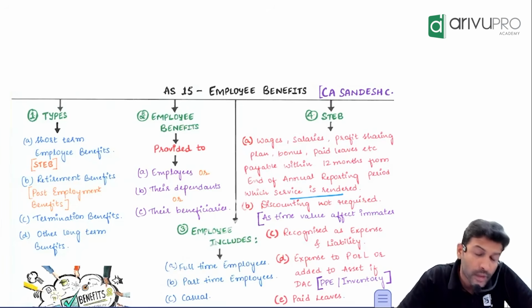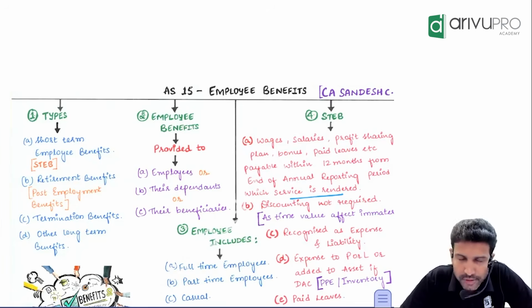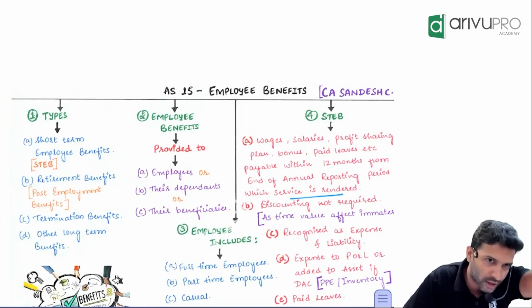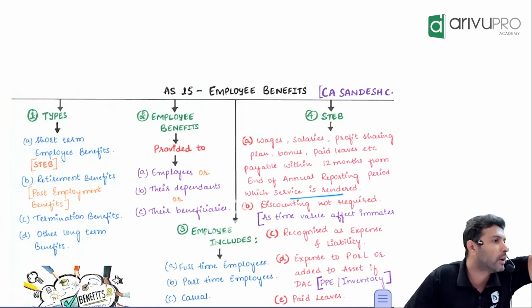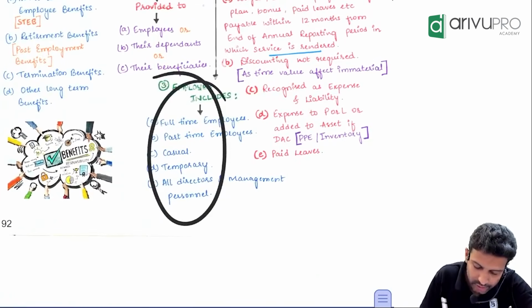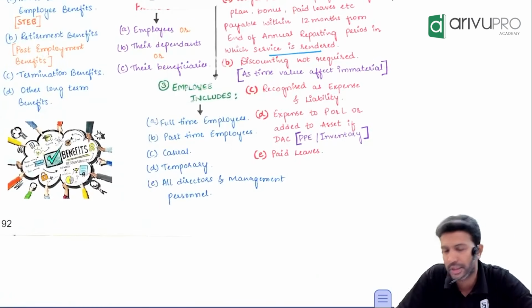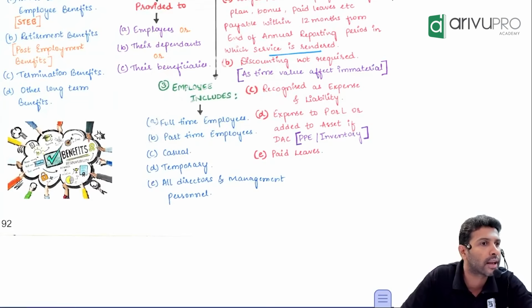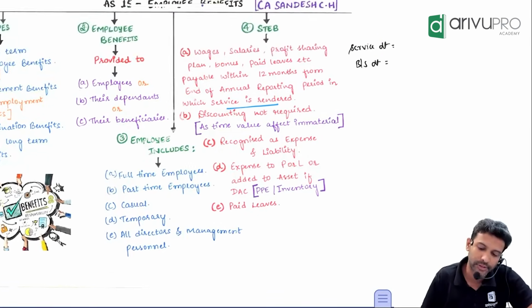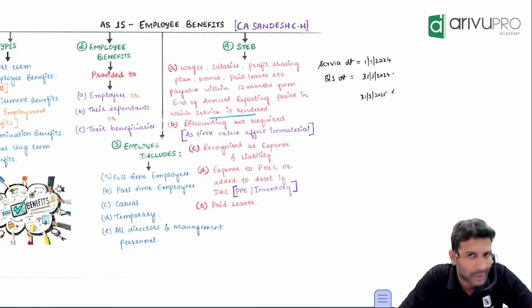That is one. Next, who is considered an employee for this purpose? For AS 15 application purposes, employee means full-time, part-time, casual, and articleship students. Next, when you go for articleship or internships, you are also employees for AS 15. Even directors are also considered employees for this purpose. Whether it is full-time, part-time, whole-time, whatever time, everybody will be considered an employee for this purpose. This is a basic thing.